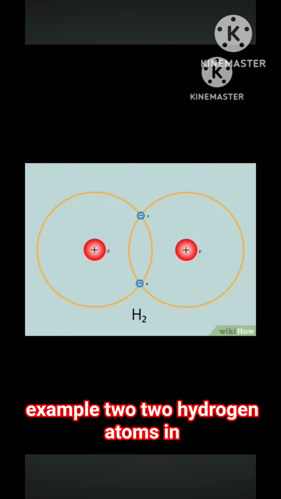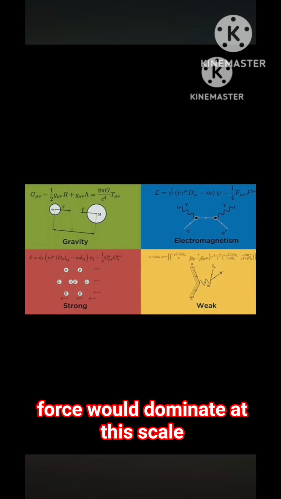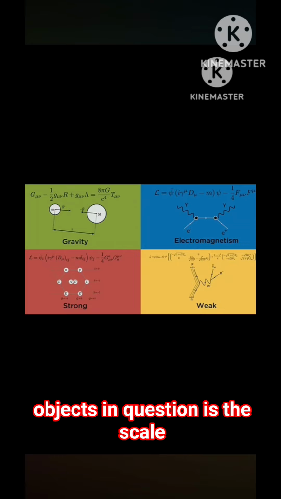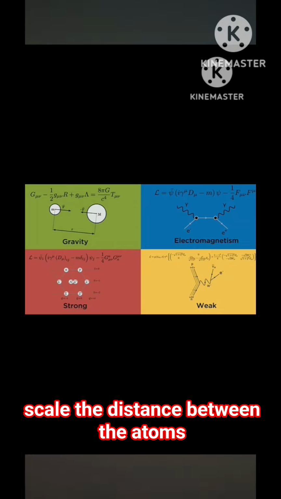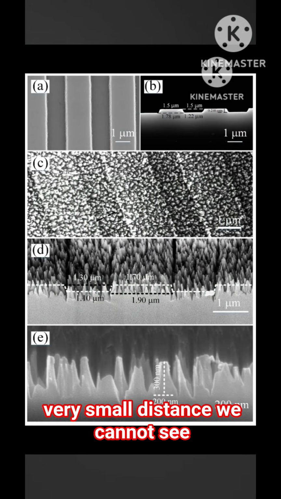Example 2. Two hydrogen atoms in a hydrogen molecule are 1 times 10 to the power of negative 12 meters apart. Which force would dominate at this scale, gravity or the electromagnetic force? Step 1. Determine the distance between the objects in question. Is the scale a macro scale or a micro scale? The distance between the atoms is 1 times 10 to the power of negative 12 meters, which is a very small distance. We cannot see atoms with our eyes, and so this distance is at a micro scale.